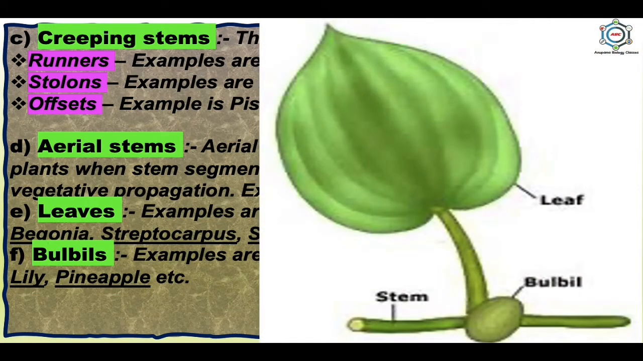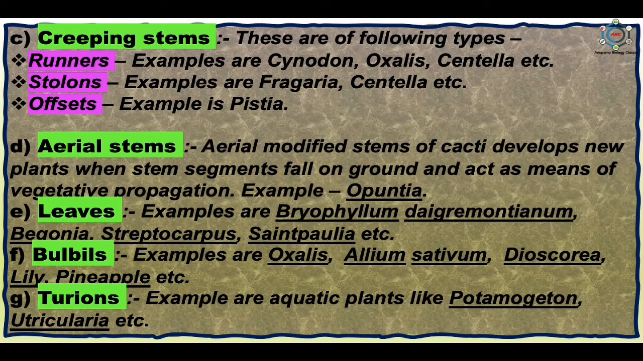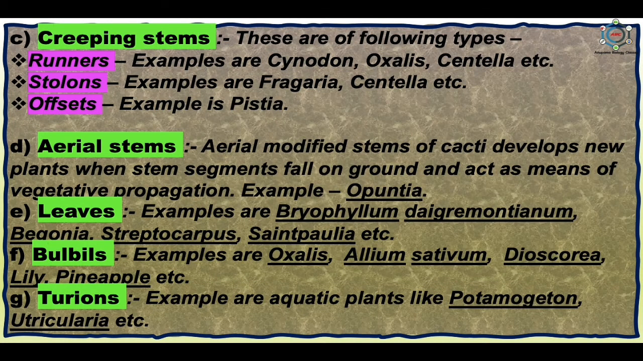These are the fleshy buds produced in the axil of the foliage leaves in place of axillary buds, and they grow to form new plants when shed and fall on the ground. Then turions, and the examples are aquatic plants like Potamogeton, Utricularia, etc. You can see in the picture these are the special fleshy buds that develop in aquatic plants for vegetative propagation. So these are the complete structure of the turions, bulbils, leaves, aerial stems and the creeping stems.